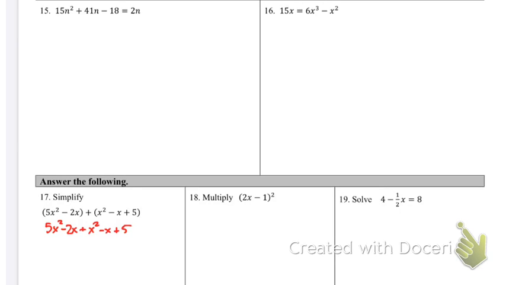And now I want to just combine like terms. So 5x squared combines with positive 1x squared. If I combine them, positive 5, positive 1, that's positive 6x squared. I like to cross them out once I use them. And then we go on to the next one, negative 2x. Looking for another x, negative 1x. So negative 2, negative 1, that's negative 3x. Again, don't add the x's, just leave the variable as is. And the last one is positive 5. And we have just simplified. All right, hopefully this helps.